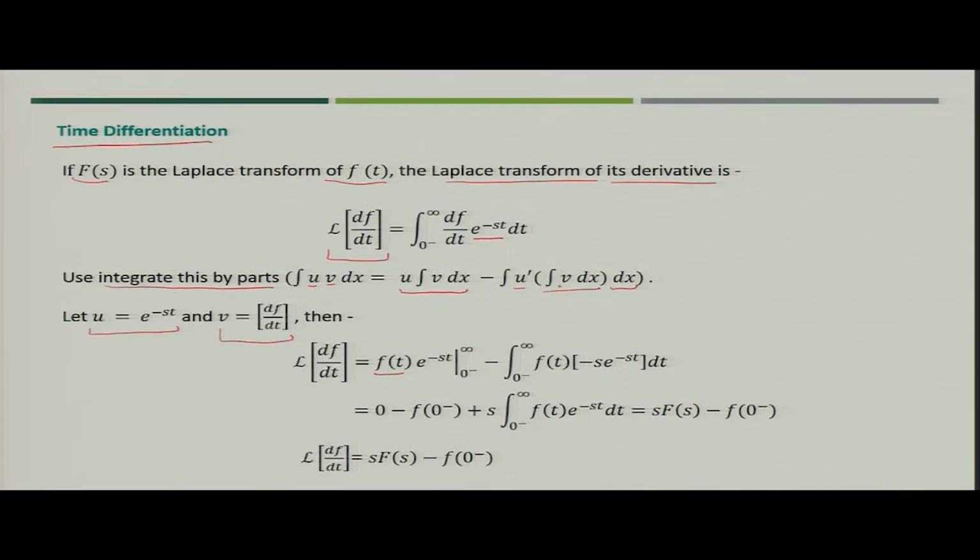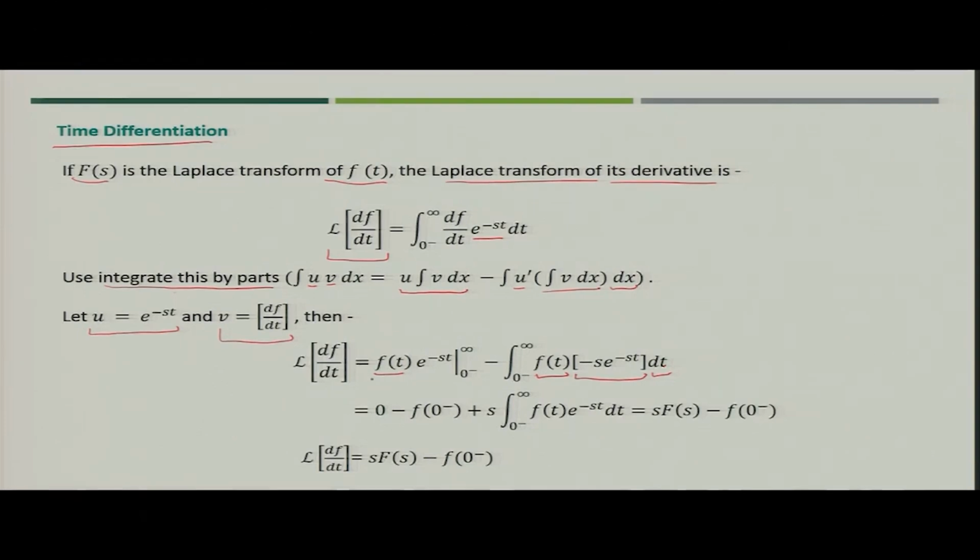Then for the second term, you integrate between 0 to infinity, u dash, that is du by dt, which is minus s into e to the power minus st, and then again the integral of v dx, which is nothing but the function f(t), and then dt.